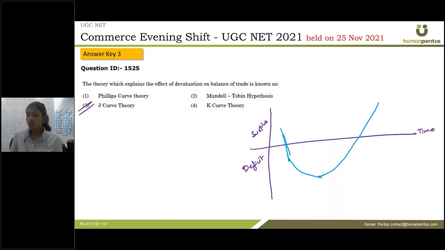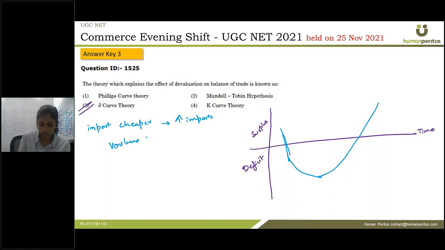And why is that? Because of depreciation or devaluation of the currency, our imports will be cheaper. At first they will be cheaper, so we will increase imports, and over a period of time we will have an increase in volume. When we increase imports, we will utilize them somewhere and manufacture more products. That means we will be efficient in production, and our exports would increase.